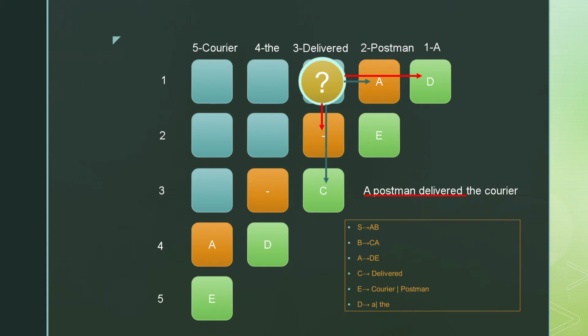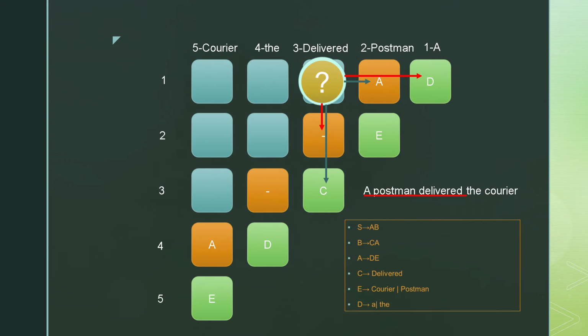The 1, 3 is the cell of concern. It defines the string "a postman delivered". This could be broken down in two possible ways. First, we consider A as one string and "postman delivered" as the other. This is represented with red arrows as it would involve concatenation of D with the phi symbol. But as it is not possible for us to concatenate D with phi symbol, this is not valid.